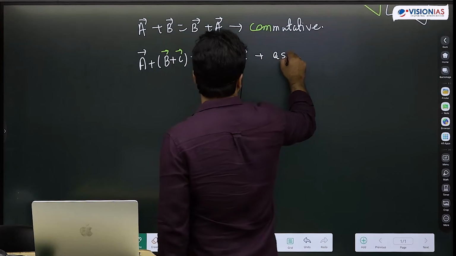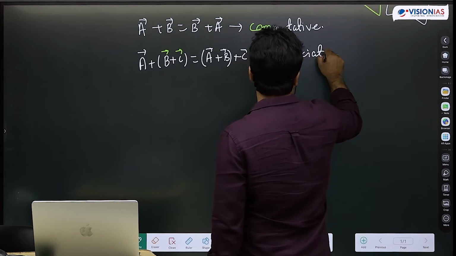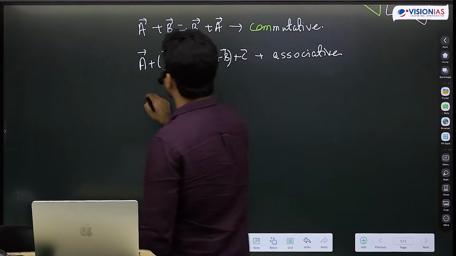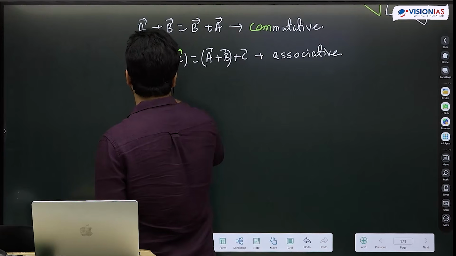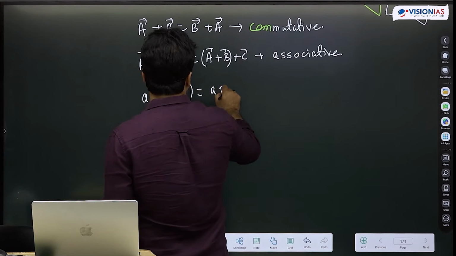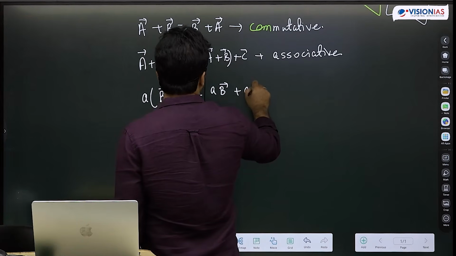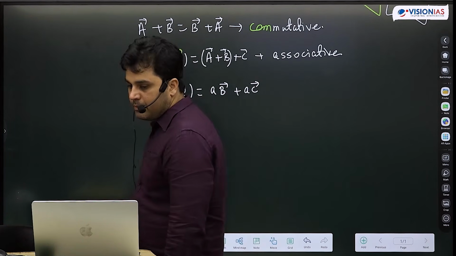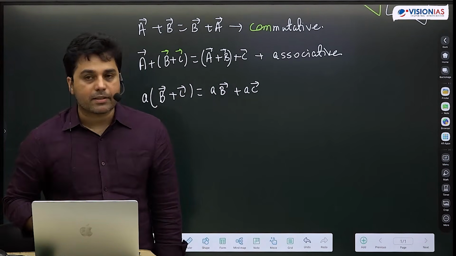This is called the associative property. And if I multiply this with a scalar, then I multiply with both of them. So with respect to vector addition, scalar multiplication is distributive.